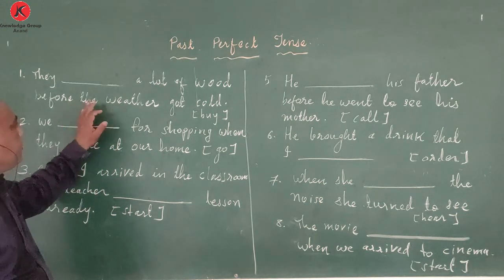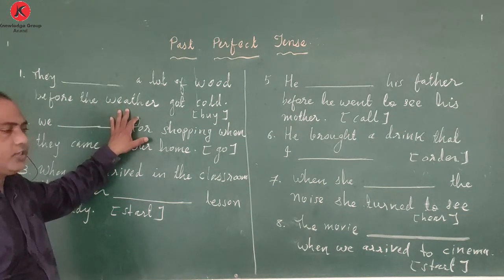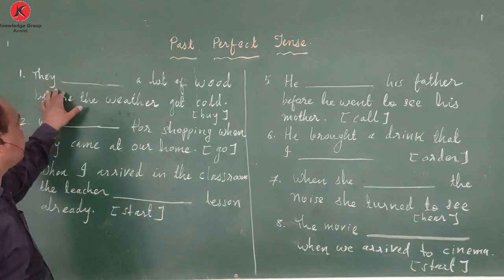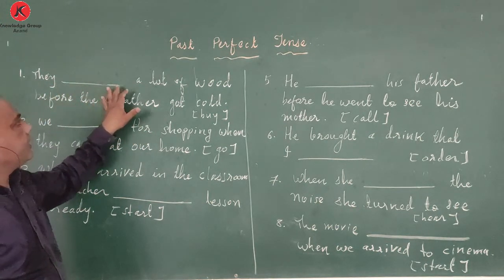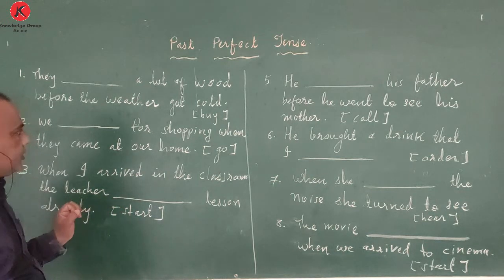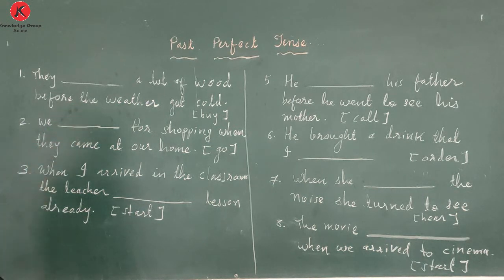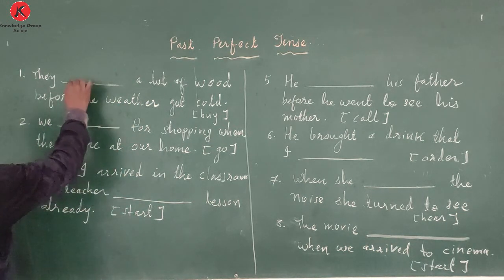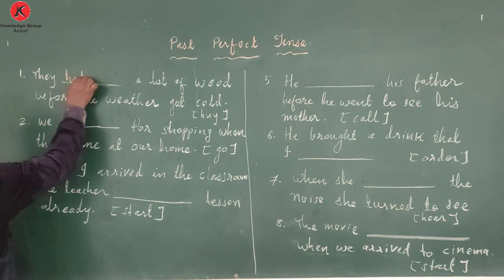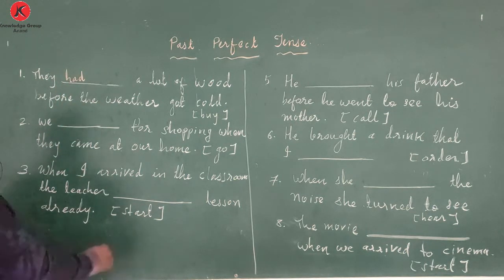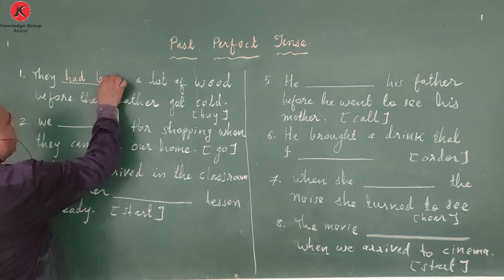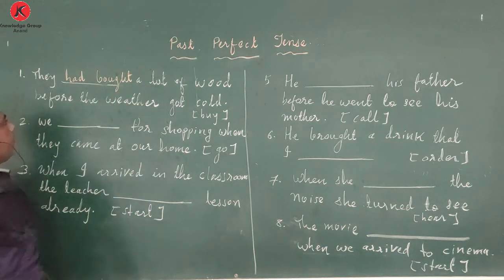Here, before the weather got cold is the situation that took place afterward. They dash a lot of food is the first situation. So here we will write this particular sentence in past perfect tense. We already know the verb formation is simply had, and here it will be bought. They had bought a lot of food before the weather got cold.